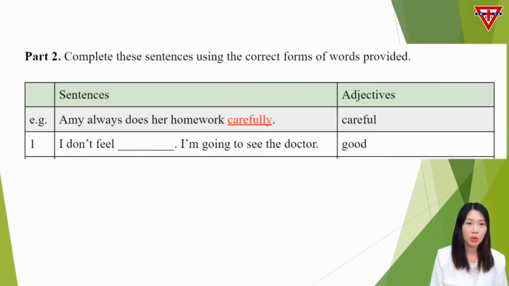In part 2, you need to change the form of the adjective to adverb. Adding ly to the adjective careful can form its adverb, carefully. For question 1, the adverb of good is not goodly. Its adverb is an irregular form, which is well.